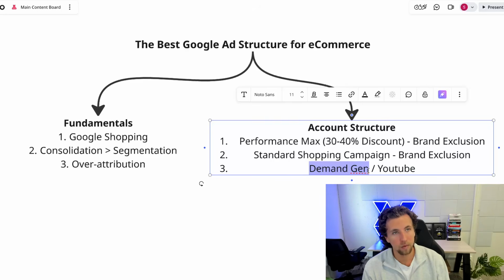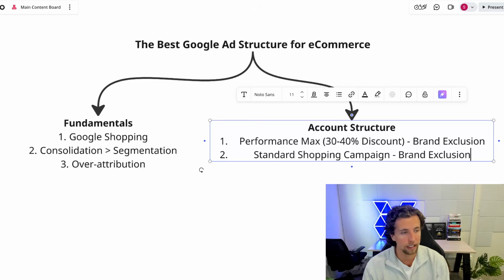And then demand gen, we have a video out about 3 or 4 weeks ago going through our experience so far with demand gen. So far, demand gen just significantly over attributes and has really no positive impact on new customer acquisition. This will probably change over time. If you're watching this video, check when I actually published it. If it was a year ago, we might have a different stance because they constantly tweak the algorithms and they're trying to make the products better. But as it stands of August 2025, demand gen doesn't seem to be a very effective product to roll out across 90% plus of ad accounts.